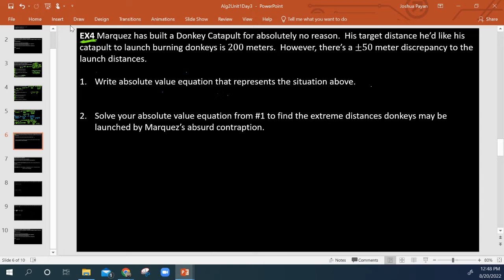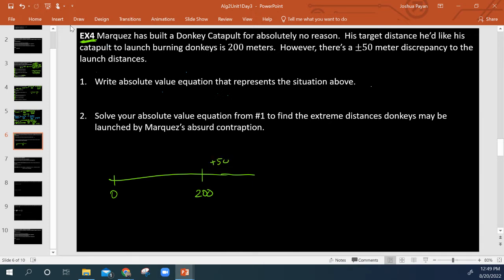So now we see a case of a word problem, right? So now we're going to see how this can apply to an actual situation, as stupid as this situation is. So I'll give you a second to read that. If you need to, press pause and read it. Otherwise, I'm going to go ahead and dive right in. So the distance that we're wanting to launch is 200 meters, right? And we have a plus or minus 50 meter discrepancy.